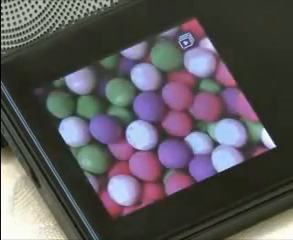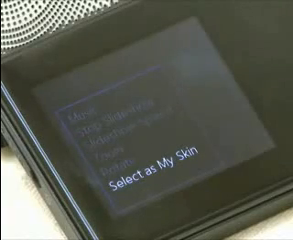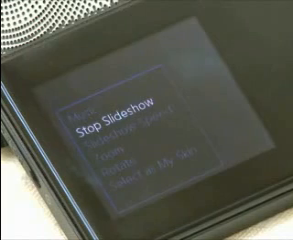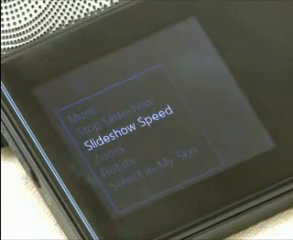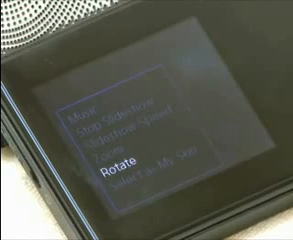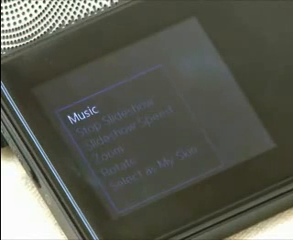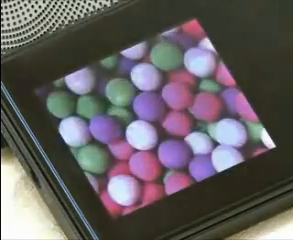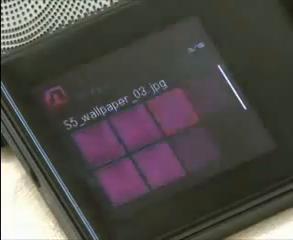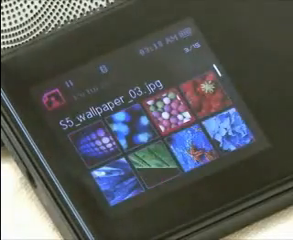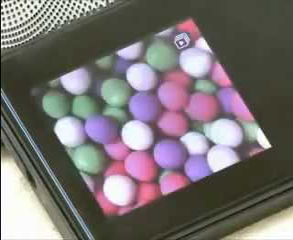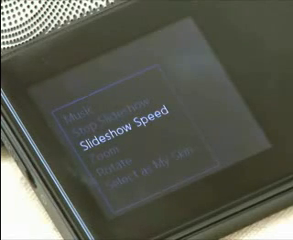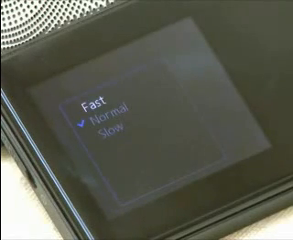If I push the menu button, then 6 menus will appear: Music, Stop Slideshow, Slideshow Speed, Zoom, Rotate, and Select as My Skin. Push Music to start music. This can stop or resume the slideshow. There are 3 speeds: fast, normal, and slow.